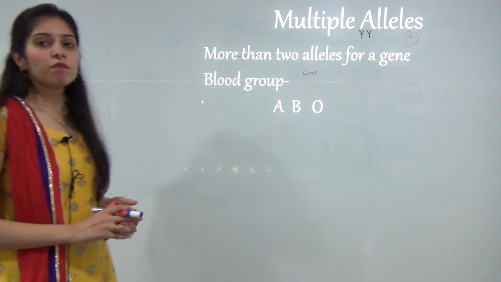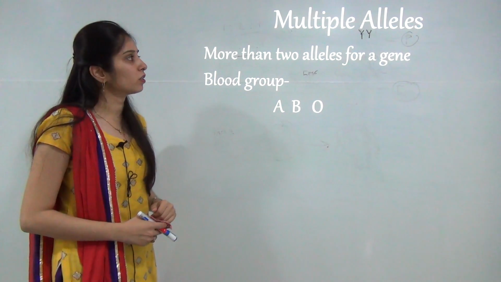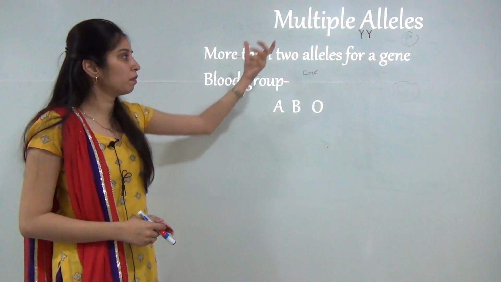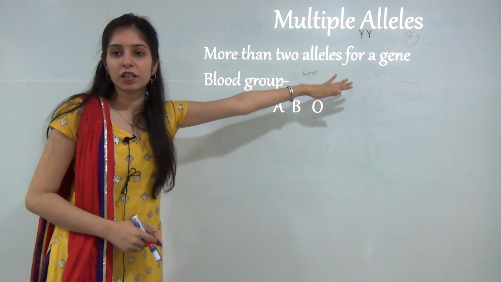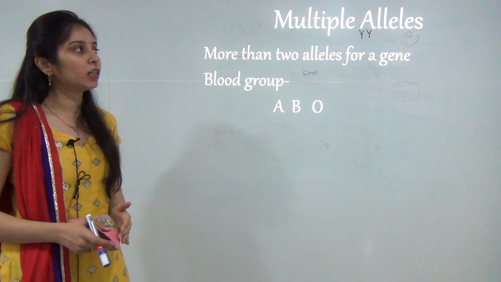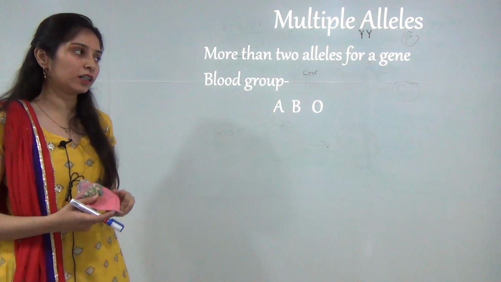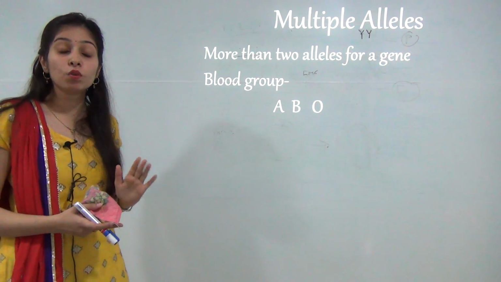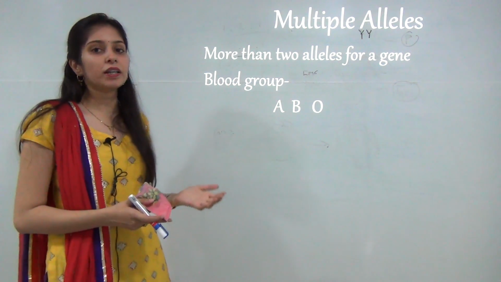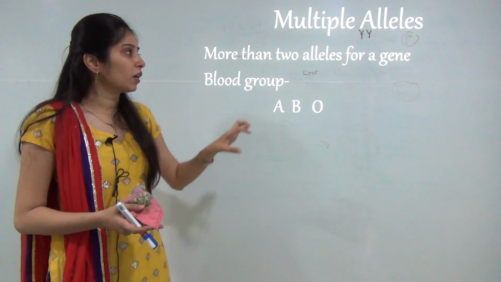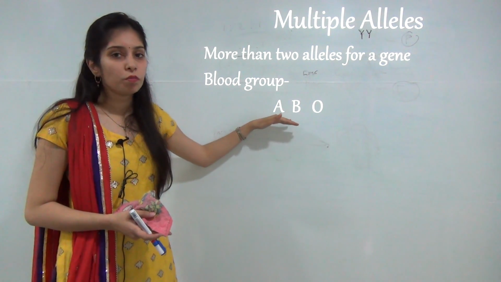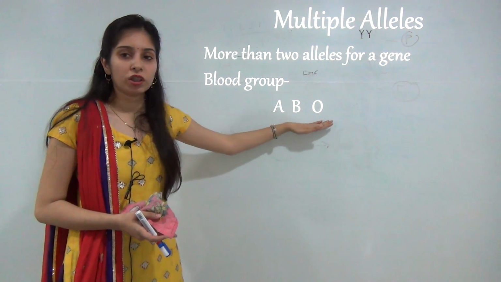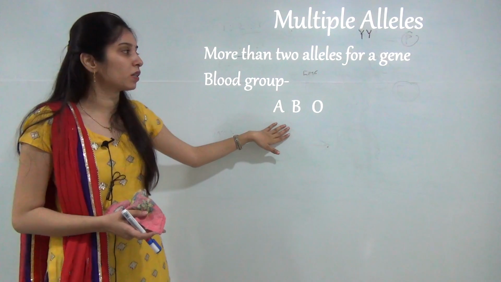It will be called incomplete dominance. Now, the third type of non-Mendelian genetic experiment is called multiple alleles. Multiple alleles means that if more than two alleles are present in a gene, it is called multiple alleles, because Mendel told that only two alleles are present, one dominant and one recessive. But there are some exceptions, for example in the ABO blood group, where three types of alleles, A, B and O, are present in a gene.